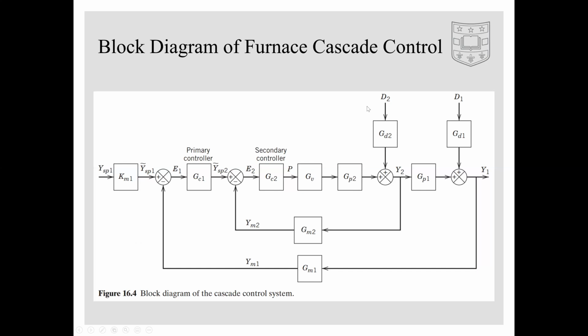It's important to note that because the secondary loop is nested within the primary loop, the secondary loop must have a higher gain than the primary loop. Otherwise, the system is at risk of instability.